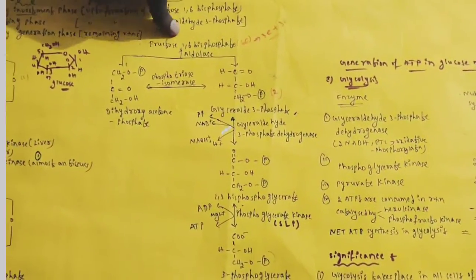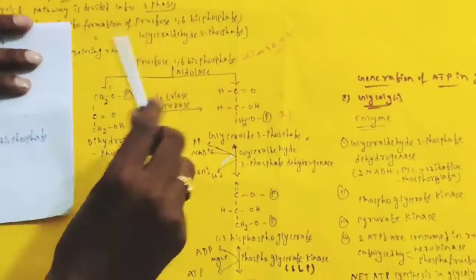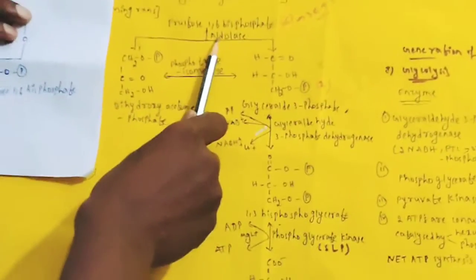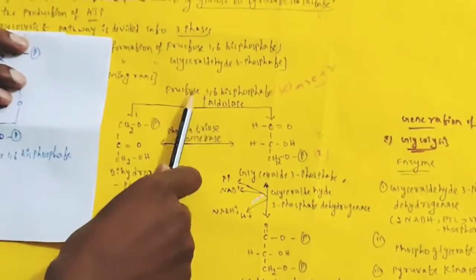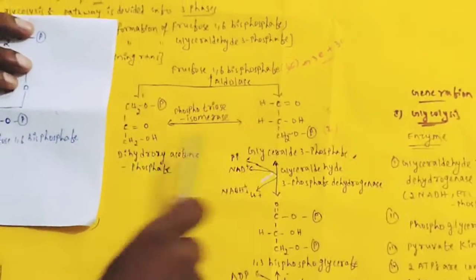What is the next phase? The splitting phase. This is a continuation: fructose 6-phosphate, then fructose 1,6-bisphosphate is produced. This is fructose 1,6-bisphosphate. How many carbons does it have? Six carbons. The enzyme aldolase splits this fructose 1,6-bisphosphate into two molecules.